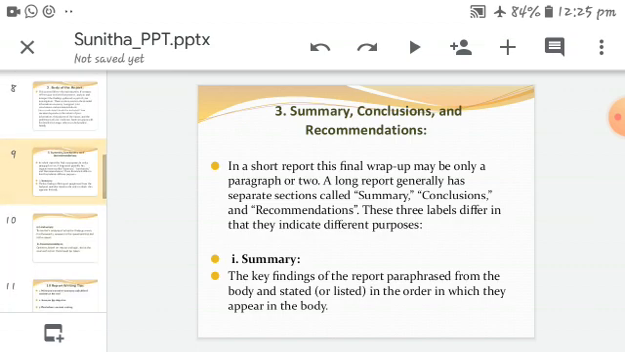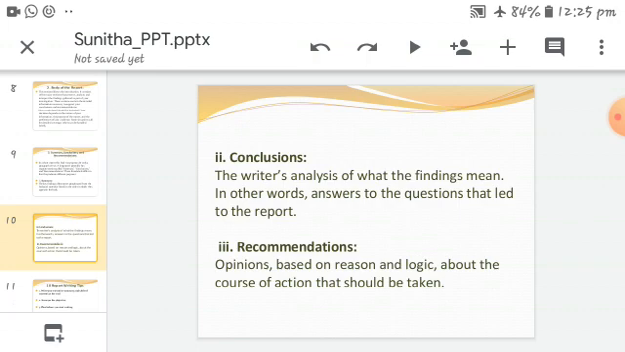Next, in the conclusion, we can write the writer's analysis of what the findings mean. In other words, answers to the questions that led to the report. The conclusions are the writer's analysis of what the findings mean, in other words, answers to the questions that led to the report. This is the conclusion when writing a long report.